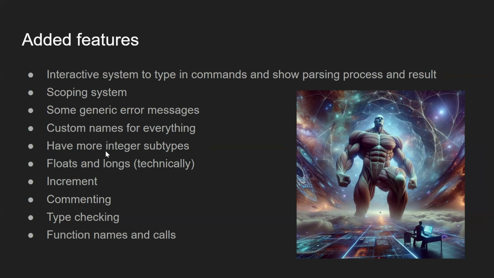We have more integer subtypes, as Luke talked about. It's very useful for the language. We have floats and longs. Technically you're a little bit limited, but we also added incrementing and commenting. Another cool thing we added was type checking, so it actually checks to see if the left side agrees with the right side. We had a bunch of stuff for that. And then we have function names and calls, which you can call within other code, and it's very useful for the workflows.